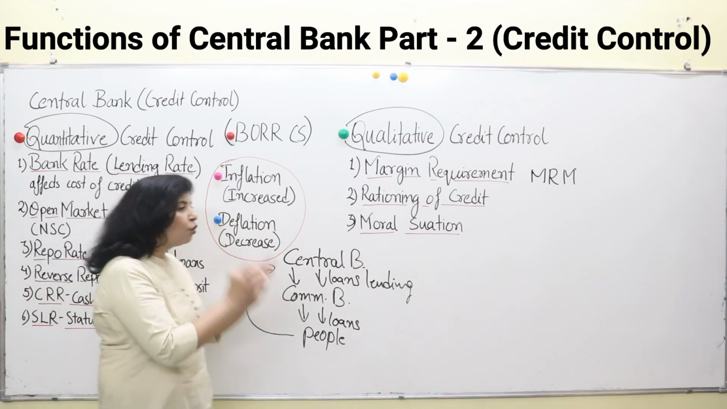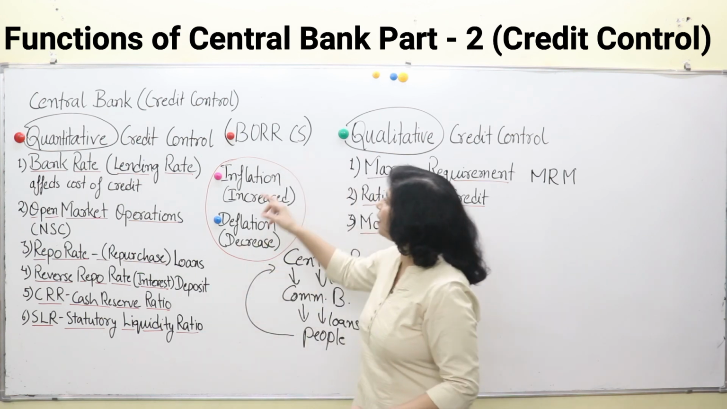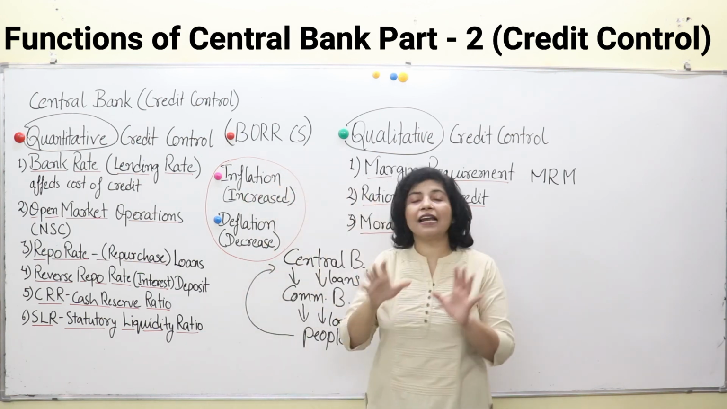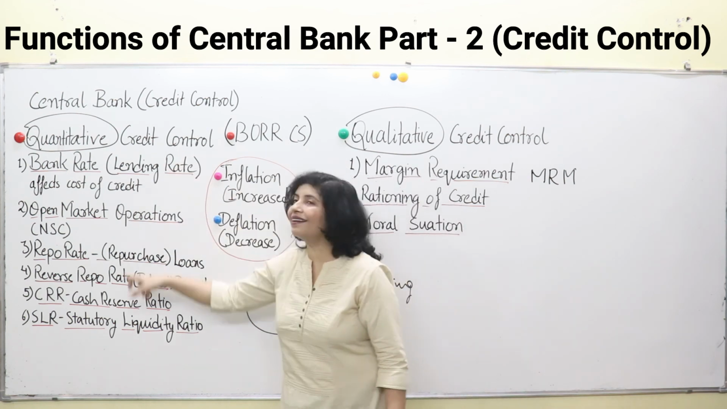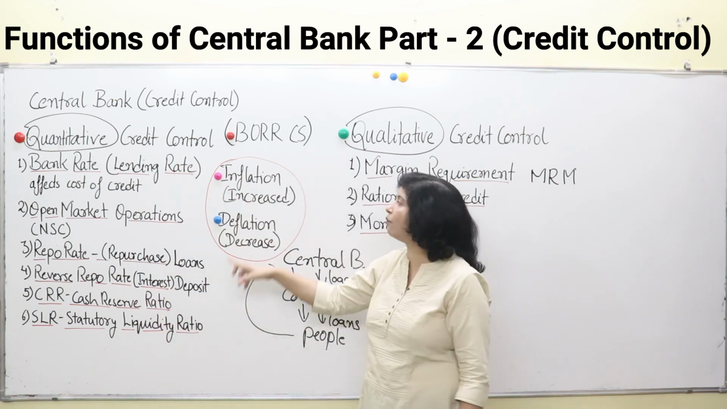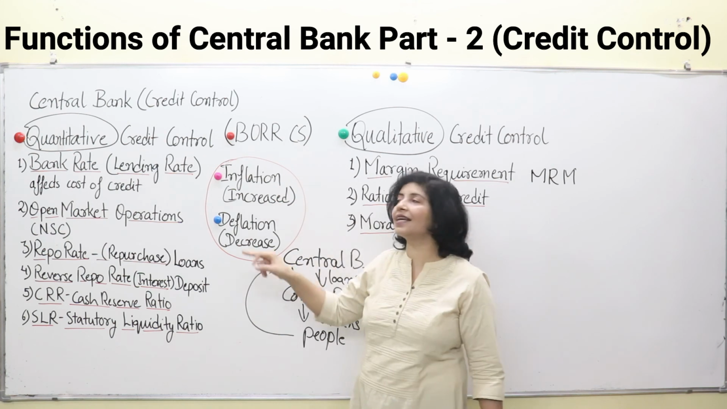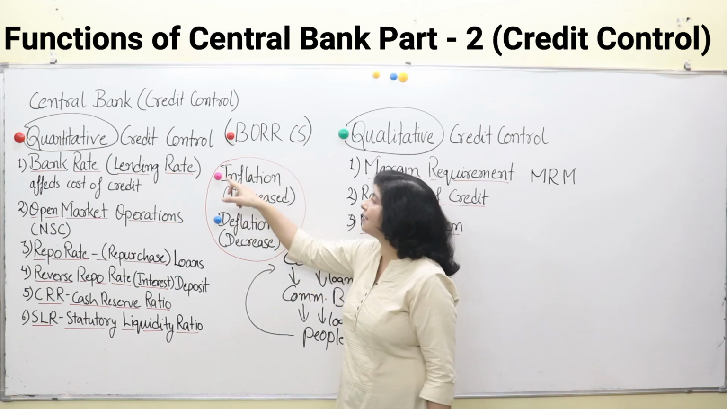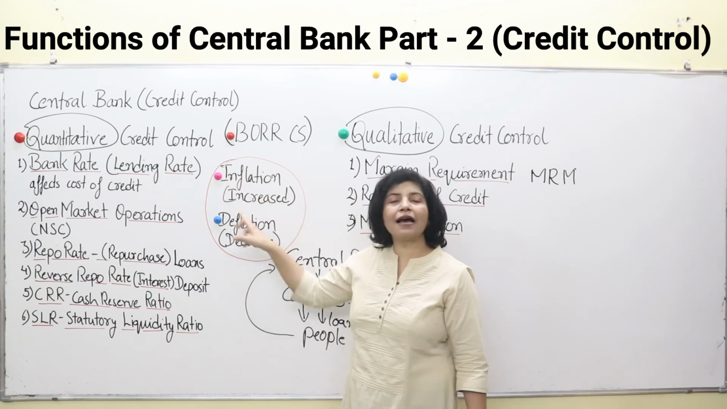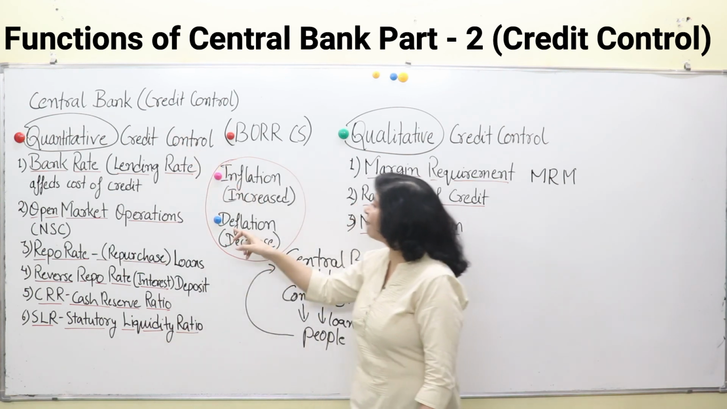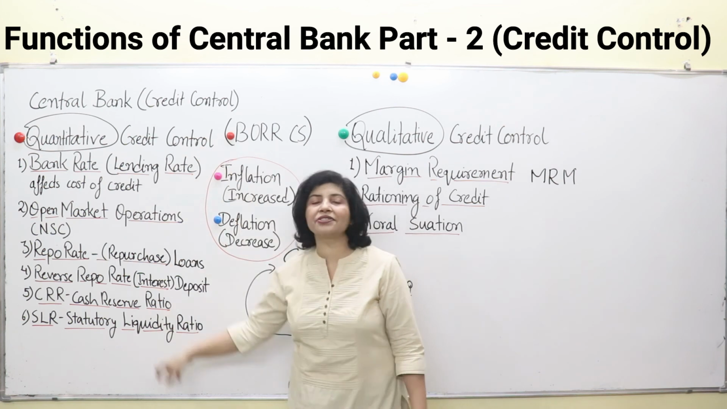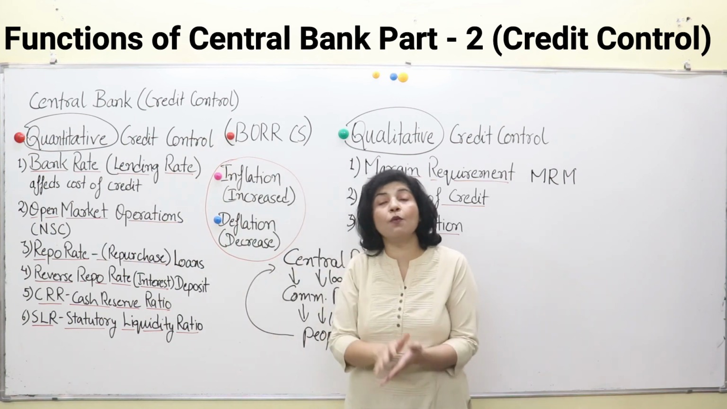So there is one clue, very important clue to control inflation. All these measures are increased. I will explain them one by one. Inflation and increase, IN. They both have IN. Inflation means increase in all these rates and deflation means decrease in all these rates. I'll mention them and explain them one by one.